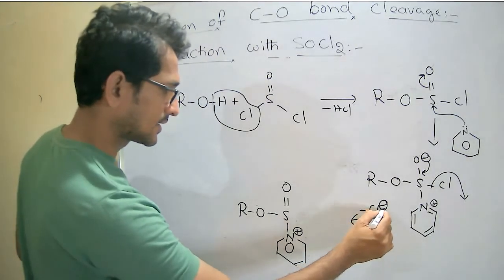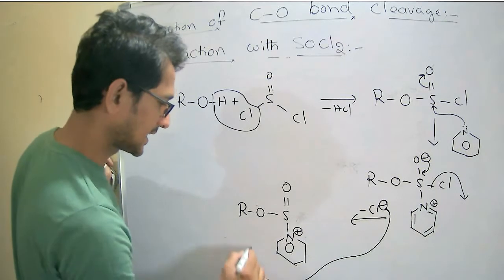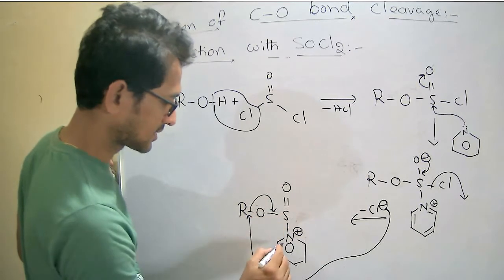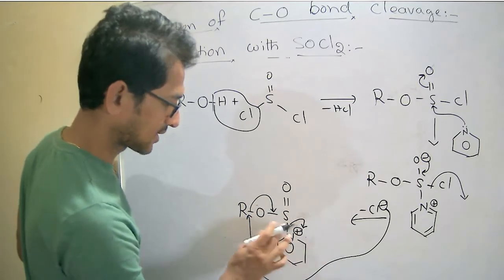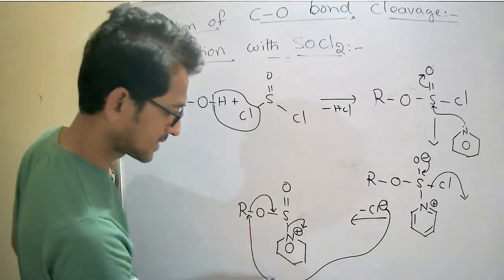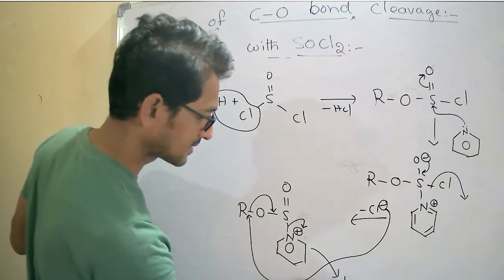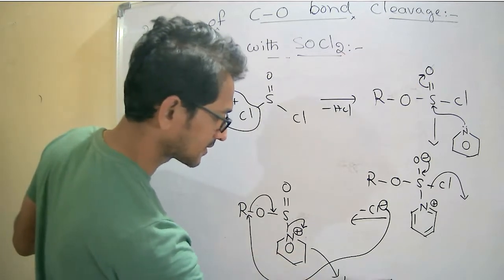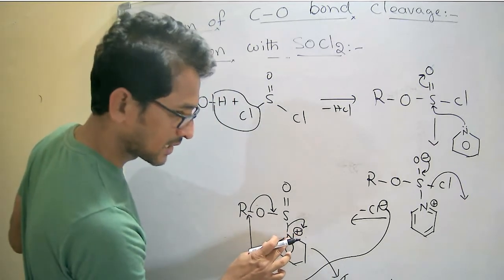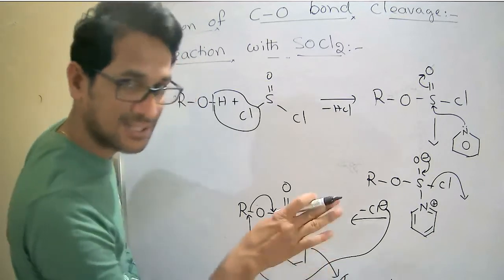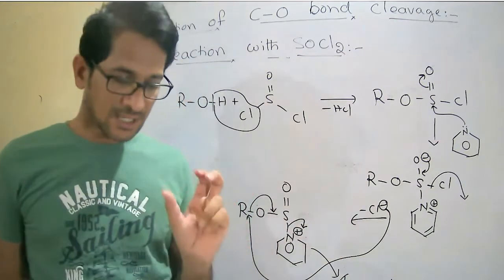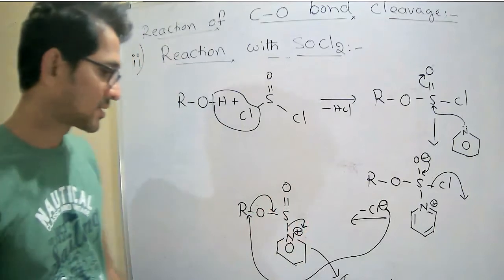Now here the nucleophile attacks at this carbon center. The oxygen electrons transfer this side, and the bonded electrons between the sulfur and nitrogen transfer toward the nitrogen, because it is a less stable substrate: a positive charge on a more electronegative atom makes the molecule less stable.